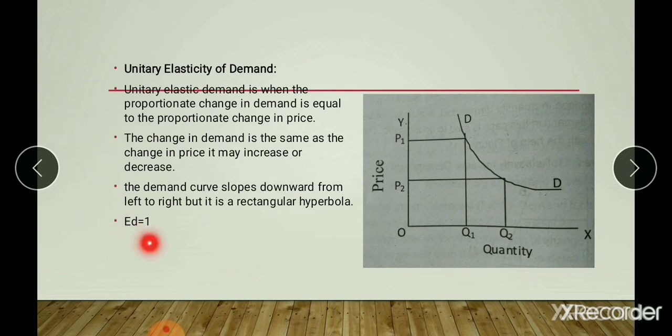The demand curve slopes downwards from left to right and it is a rectangular hyperbola. So ED, elasticity of demand, is equal to 1. Here, OP1 is the original price and OQ1 is the original quantity demanded. A proportionate change in price leads to the same proportionate change in quantity demanded. You can observe in this diagram the gap between OP1 to OP2 and OQ1 to OQ2. So it is unitary elastic demand.